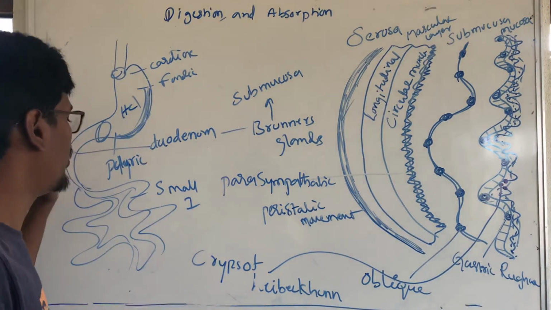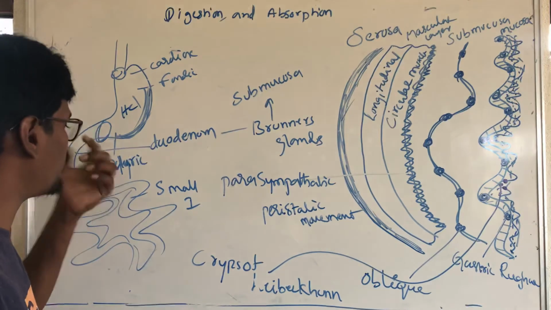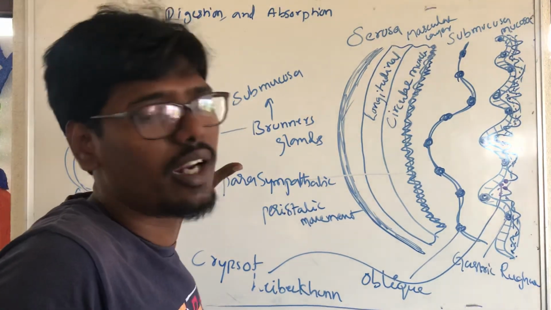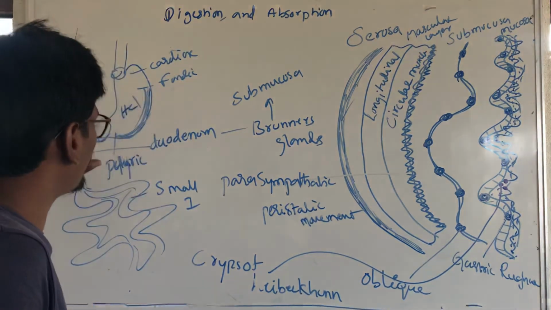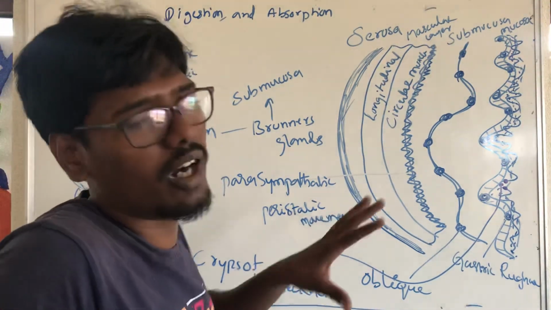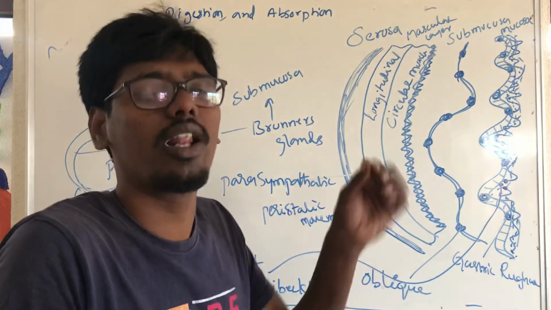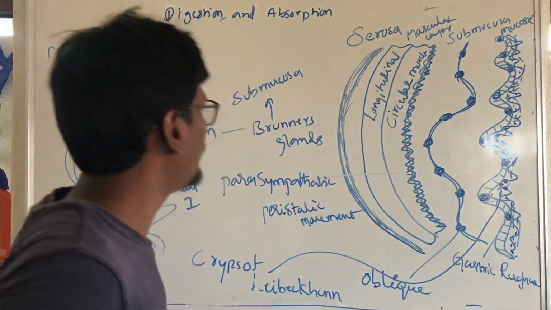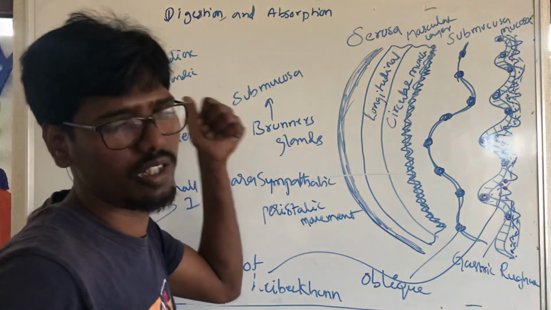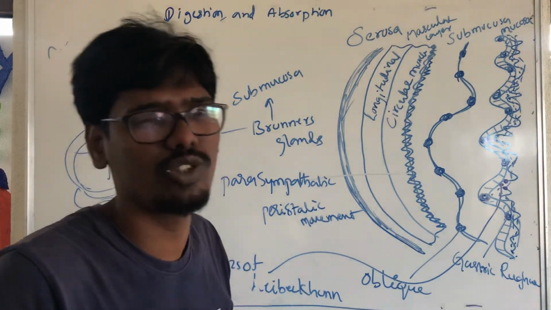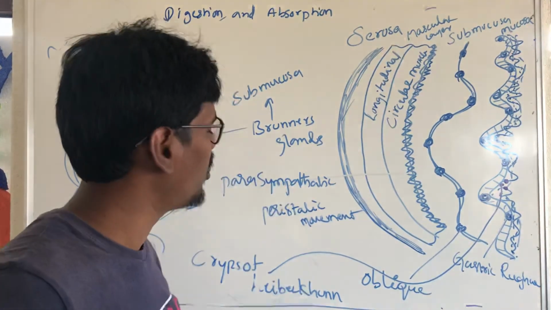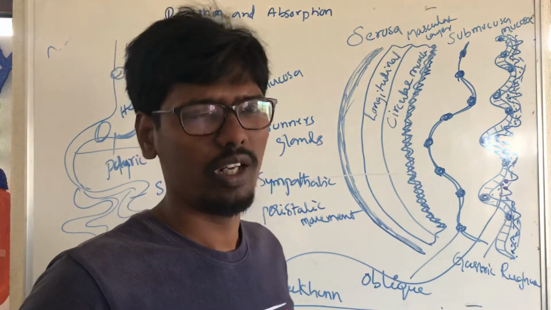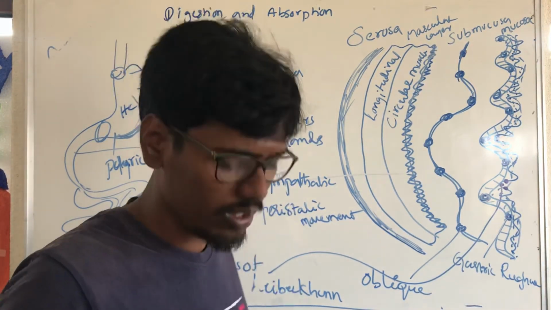Here in the duodenum, pancreatic juice, bile juice, intestinal juice, and chyme, these four things are mixed in the duodenum part. The chyme will be converted into an alkaline medium. Okay, this is the story about the stomach layers. Next we will move to the small intestine.